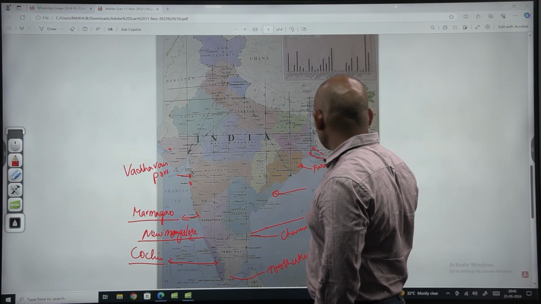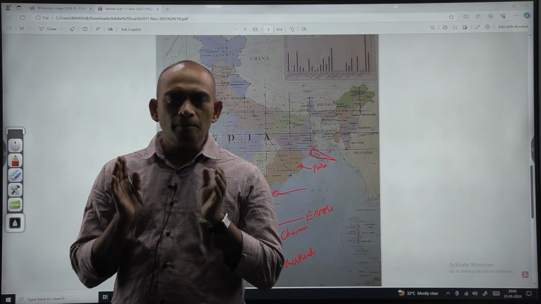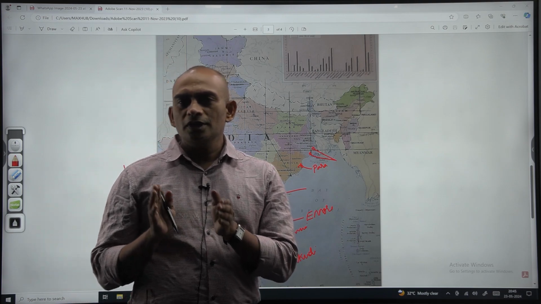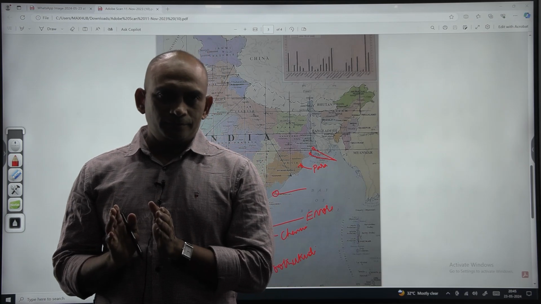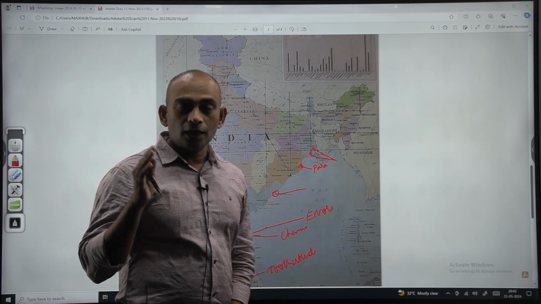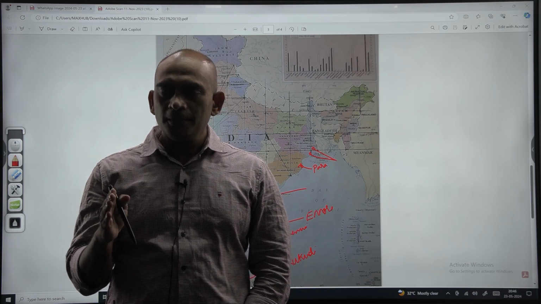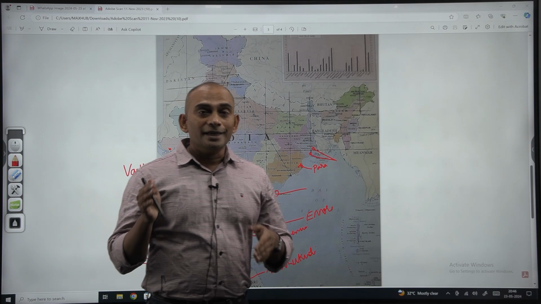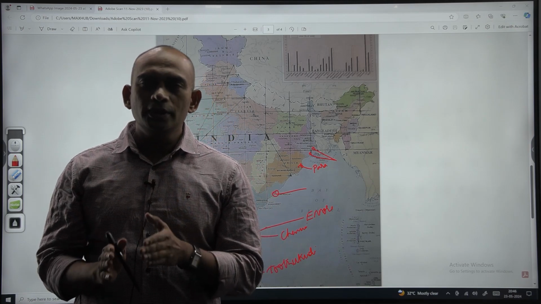Calcutta and Haldia are two ports, and these two are considered as a single major port. These are riverine ports, located on the banks of the Hooghly River. Calcutta port is located on the left bank of the Hooghly, and Haldia port is located at the confluence of the Haldi River and the Hooghly River.